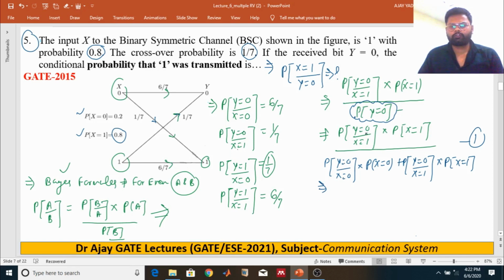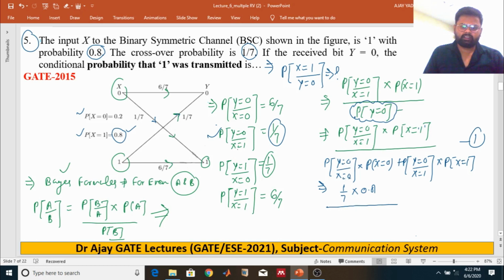So the probability of received as 0 for transmitted as 1 is 1 by 7. The probability of transmitted bit as 1 is 0.8, and we divide by received as 0 for transmitted as 0, that means 6 by 7.